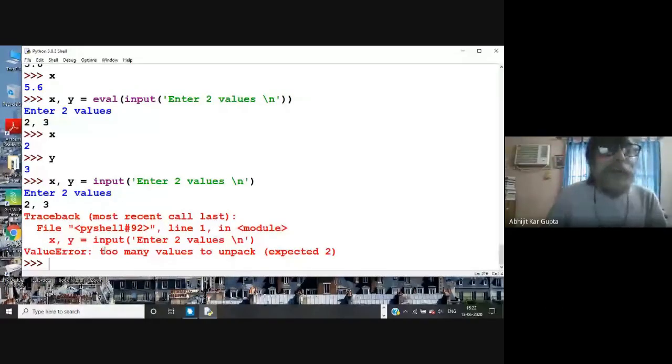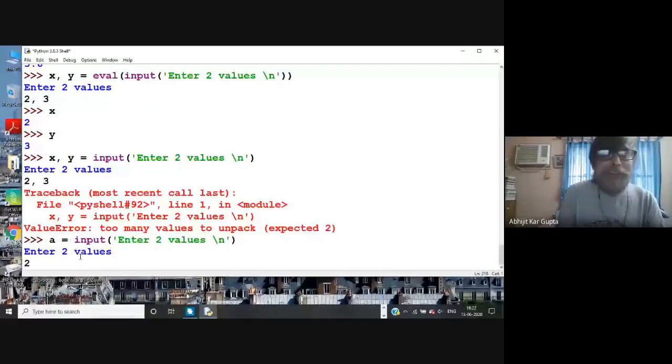As a string, the whole thing is put under quotes, right? So suppose it is some, say, A. Under that you have to put two things, 2, 3. So write A. So A is a string.